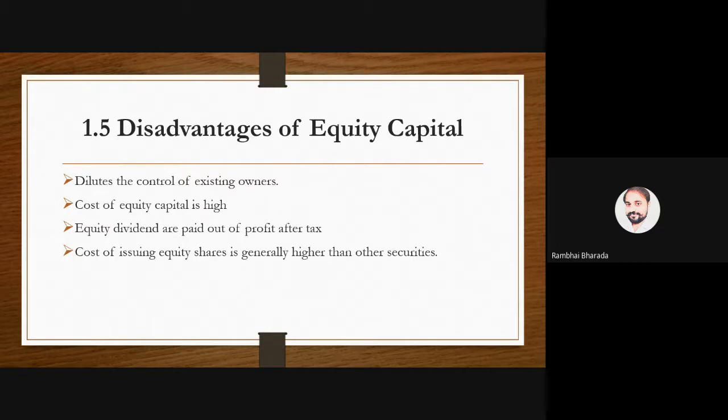So are we clear? One, it dilutes the control. Number two, the cost is high. Number three, the dividend is a part of profit. And number four, the issue expenses are more. So this is all about equity share capital: the concept, types of capital, values of the shares, rights, advantages and disadvantages.